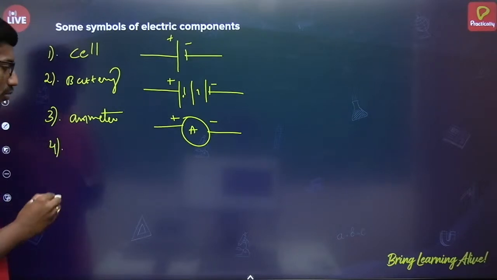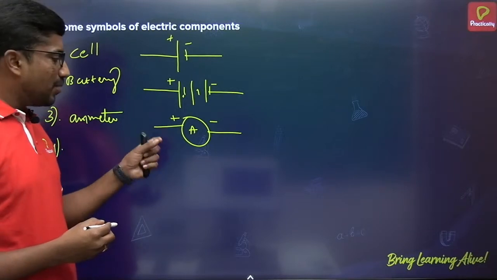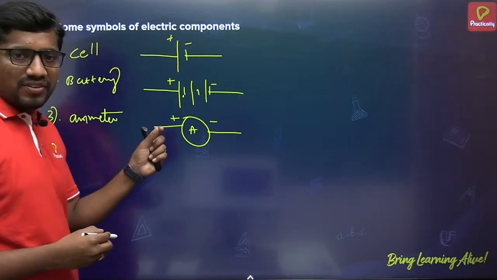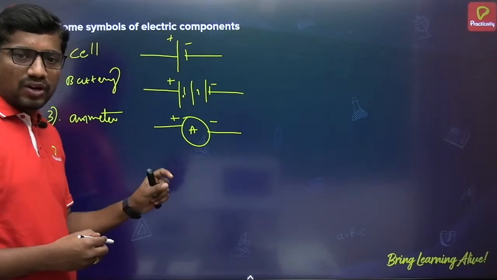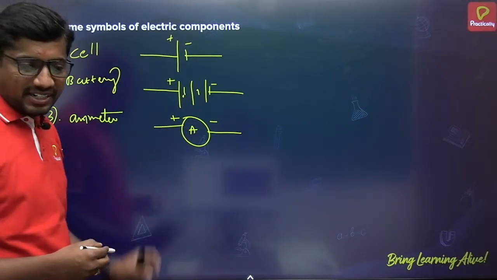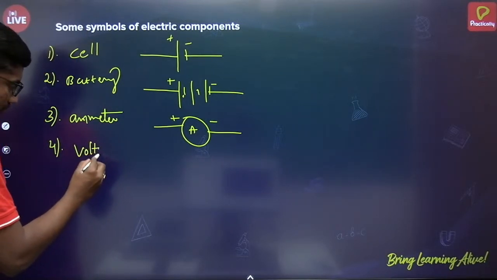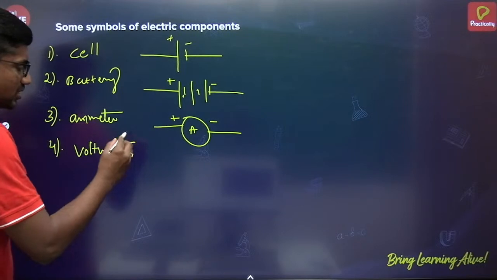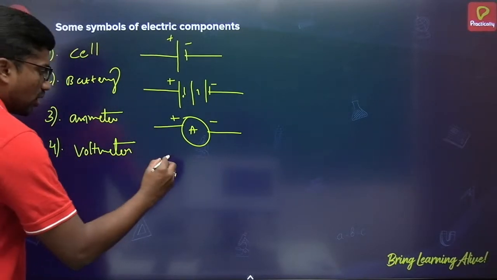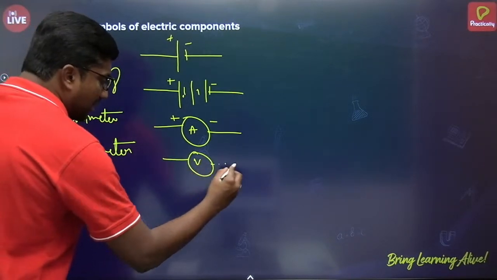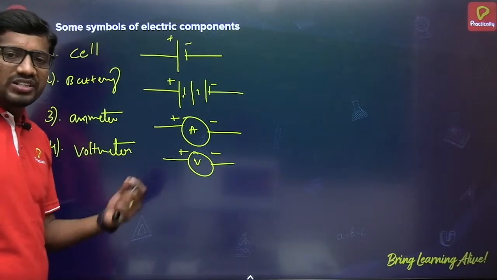If you observe an ammeter in the laboratory, those two knobs will be colored red and black. Red is for the phase wire and black is for the neutral wire. So that's the polarity I am representing here. Next, voltmeter. An ammeter is used to measure the electric current flowing through the conductor. This is the symbol of a voltmeter, which is used to measure the potential difference across 2 points of the conductor.